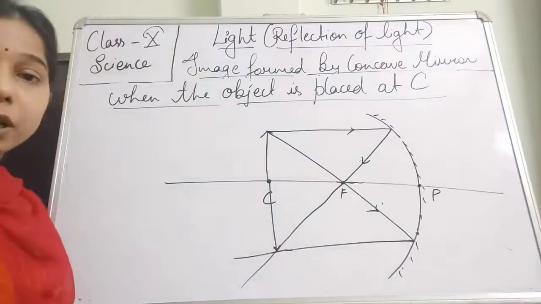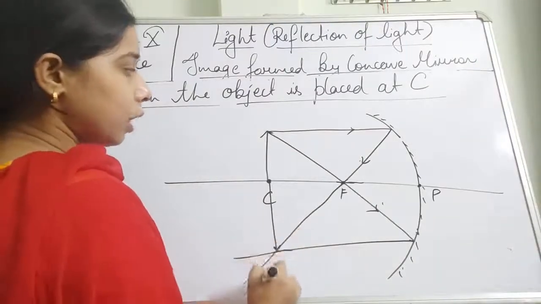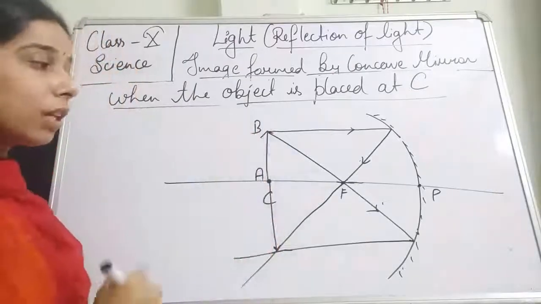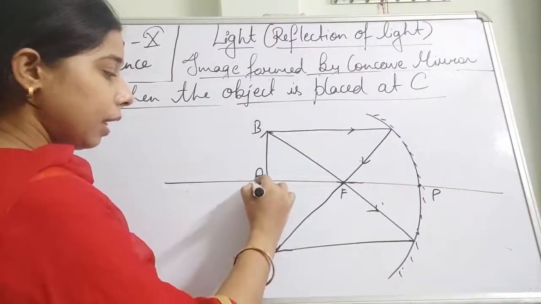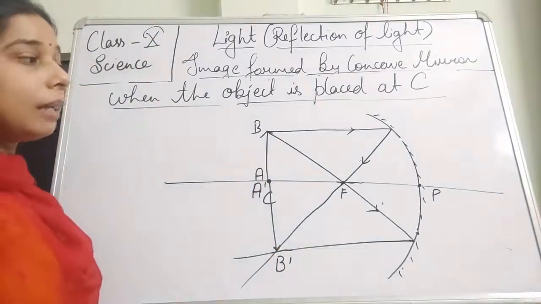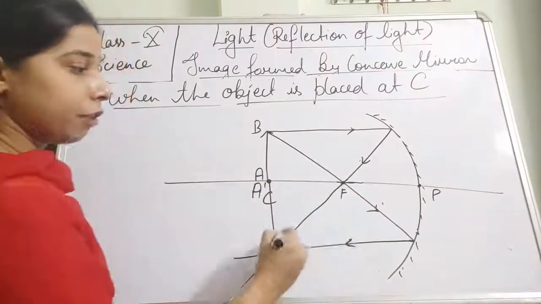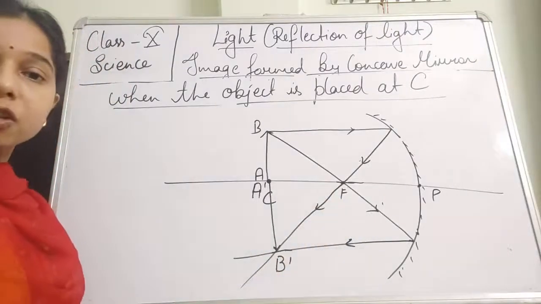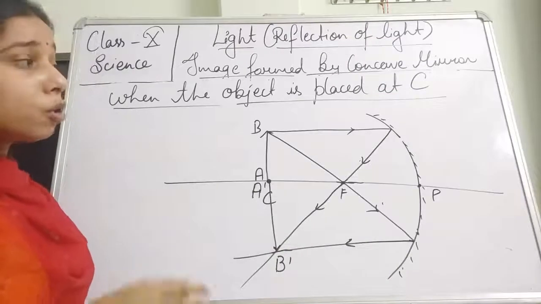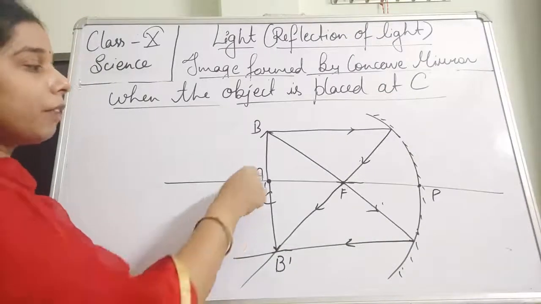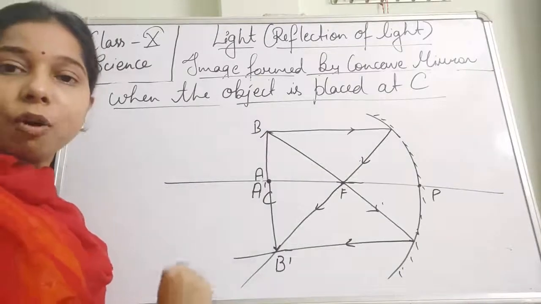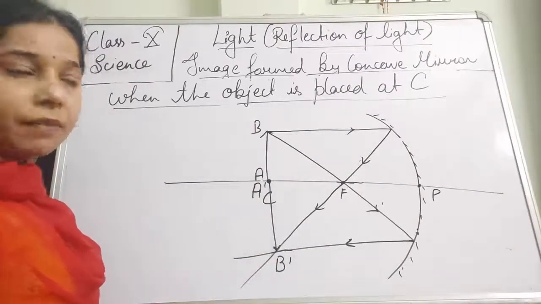So the image which will be formed here, students, will be at the center of curvature. If this is A and B, the image will be A dash and B dash. So you can see that after reflection, the image which is formed here is formed at the center of curvature. So we can say that if the object is kept at the center of curvature, the image formed will also be formed at the center of curvature.